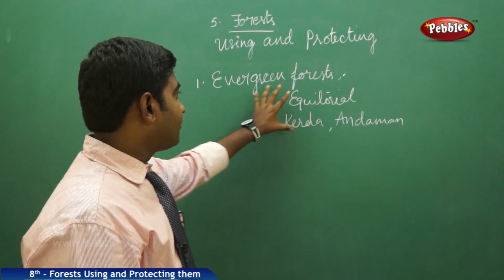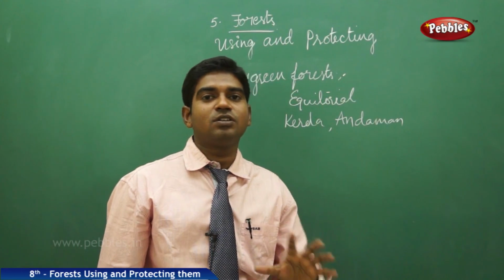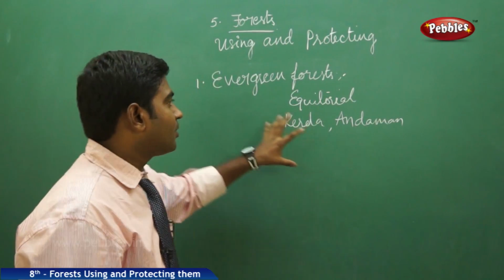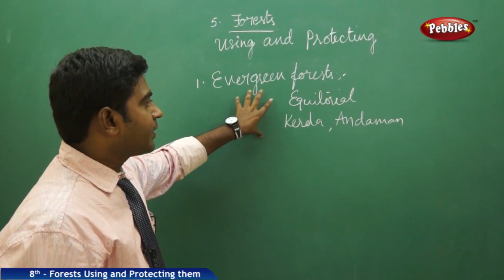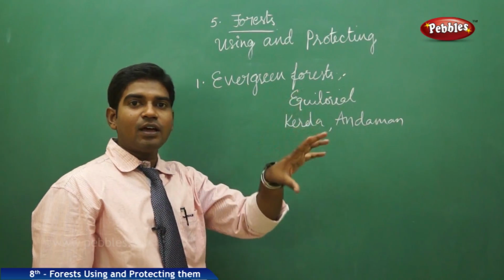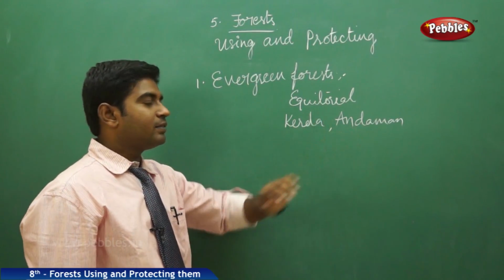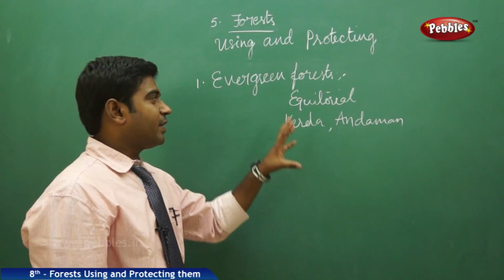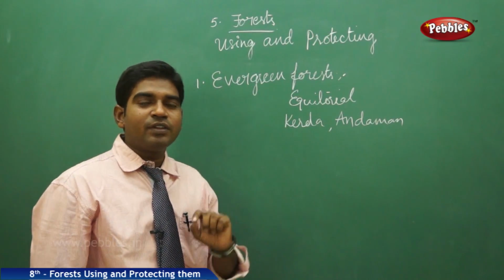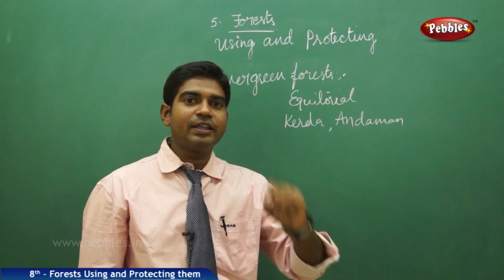The evergreen forest is the first basic division of the forest. Evergreen forests are the forests located in the equatorial regions. In India, we find evergreen forest in Kerala and the Andaman region. In the evergreen forest, the trees never shed their leaves.